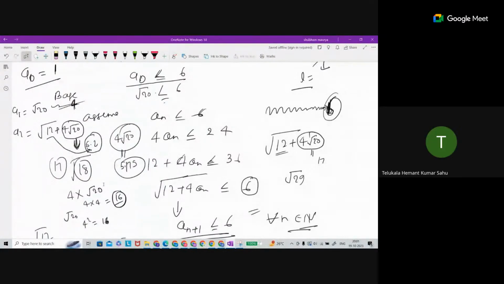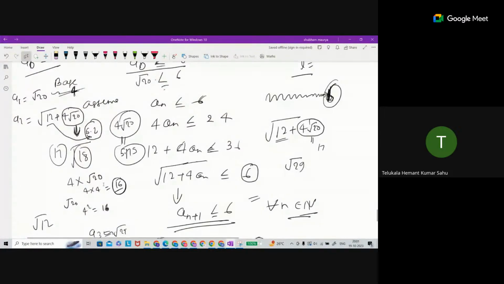Sir, in the previous classes, during the qualifier exam, you suggested finding the values of A1, A2, A3. Here A1 equals 4, sir, A2 equals 5.29, A3 equals 5.75. So it is a gradually increasing sequence.